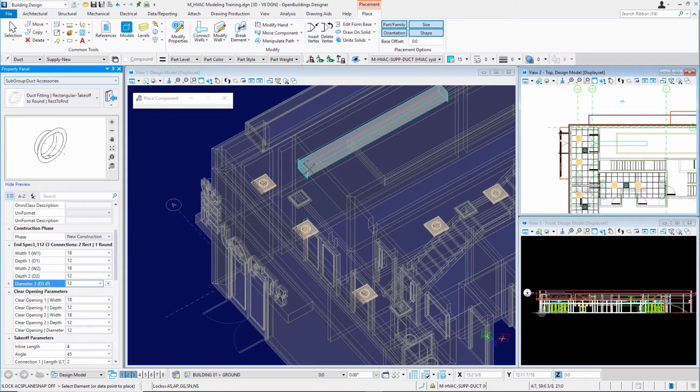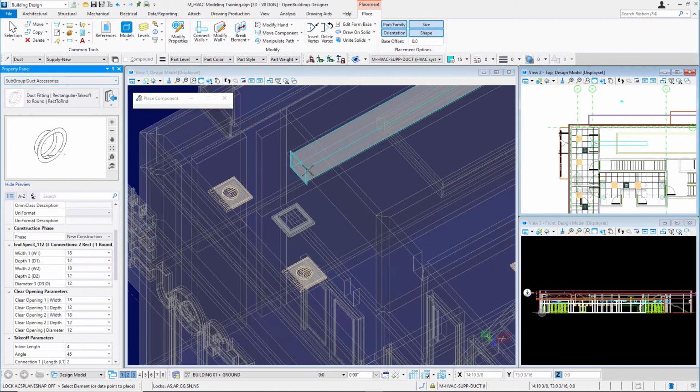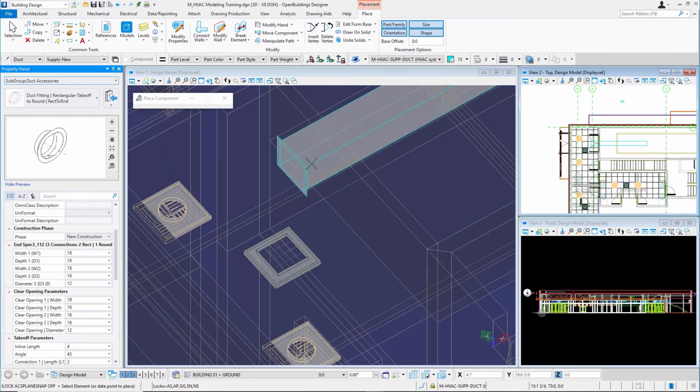So I'll snap onto this duct. I'll get zoomed in there so we can see. So I'm just hovering over the corner of it. It will find that connection point is in the center there. Then I see the takeoff there. I'll left click to accept that point. And as soon as I left click, that takeoff is attached to that duct.